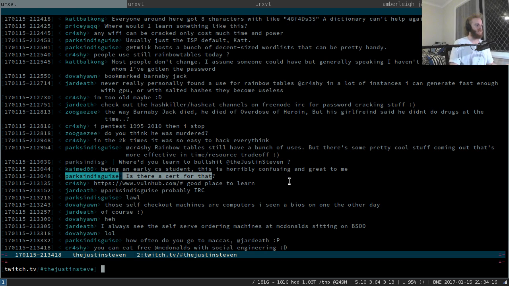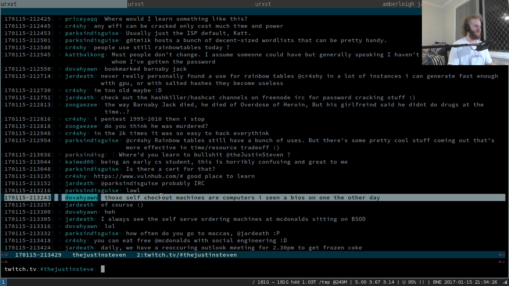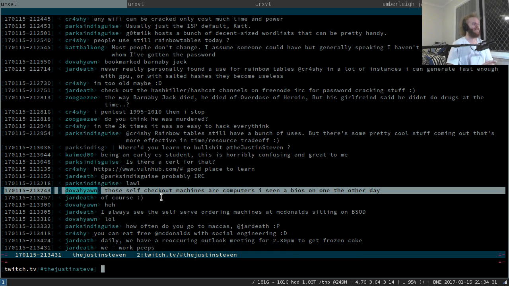Yeah, I'll let you know what the deal is and what the exam is like. Basically, the exam is going to be to... I got nothing. They are computers indeed. I'm not sure what else they would have been, but yes, they are bog standard computers. I think a lot of them run things like embedded XP.